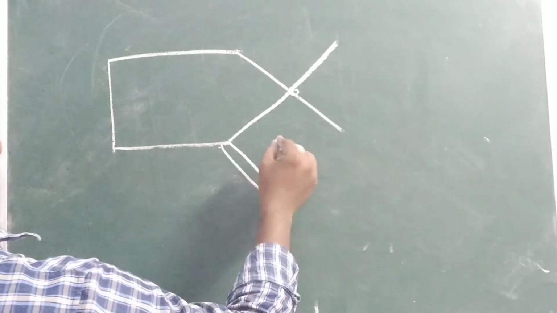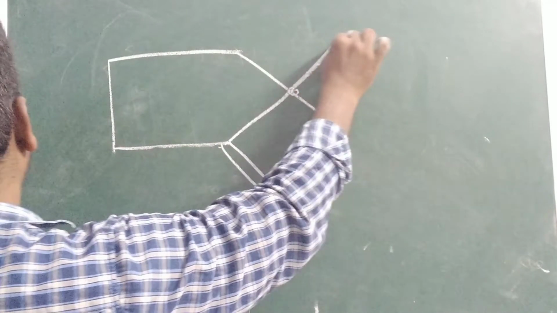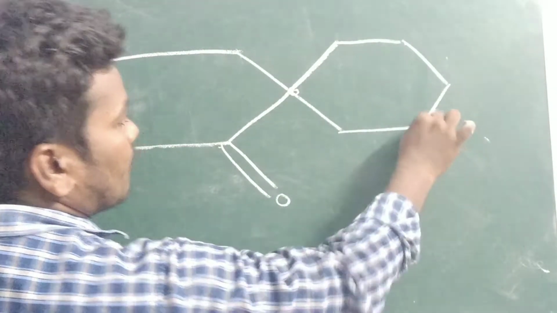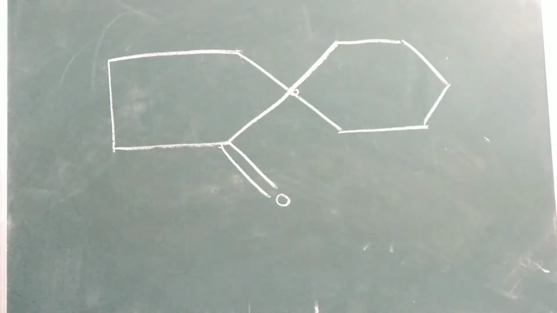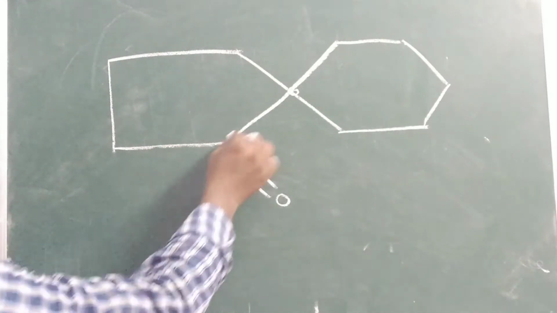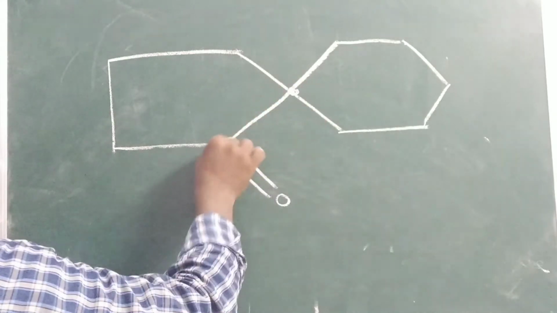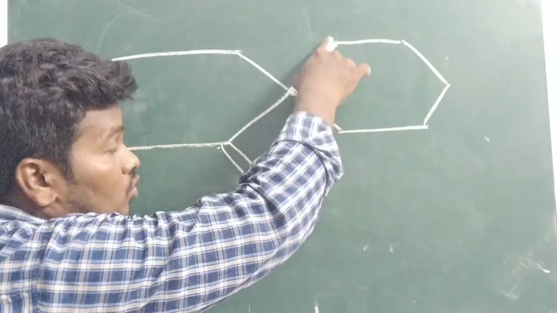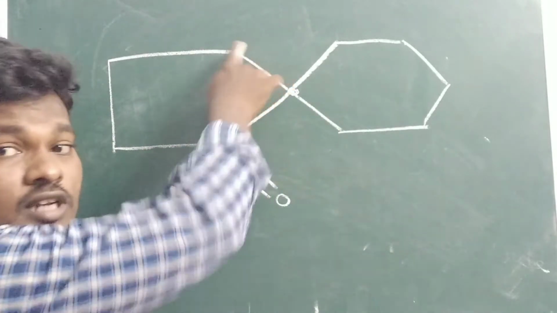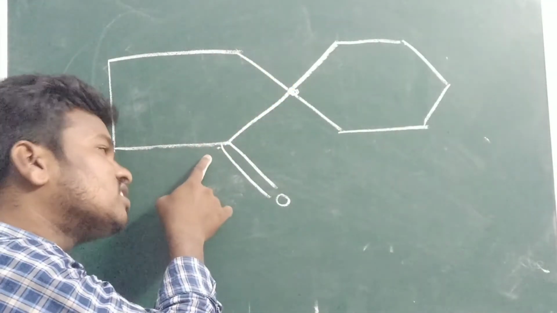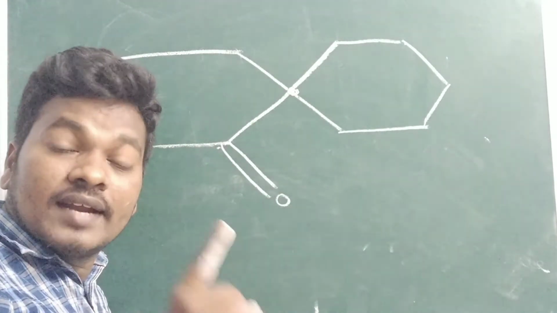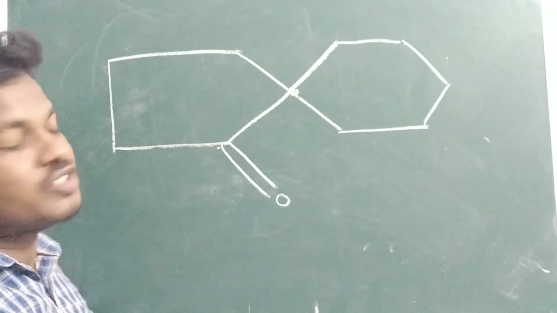So how will you give the number? So here bridged carbon, opposite of bridged carbon. Here functional group should be given. Here also you can start, here also you can start. But you should start with this carbon only. Why? The functional group containing carbon should get the least number.